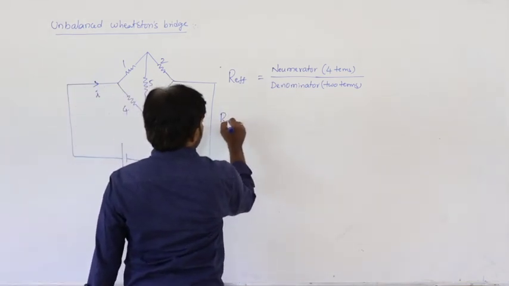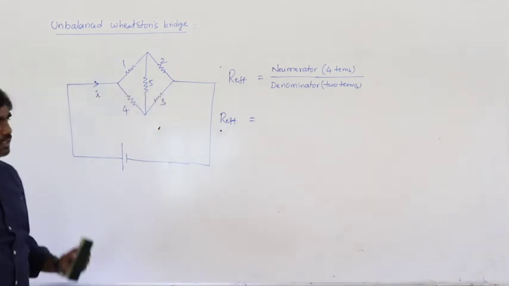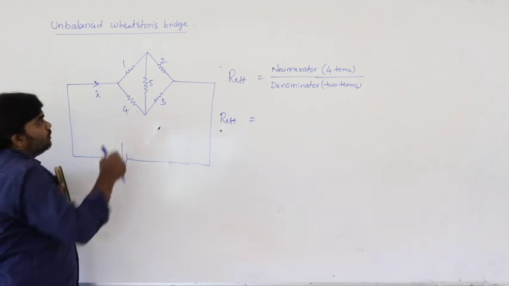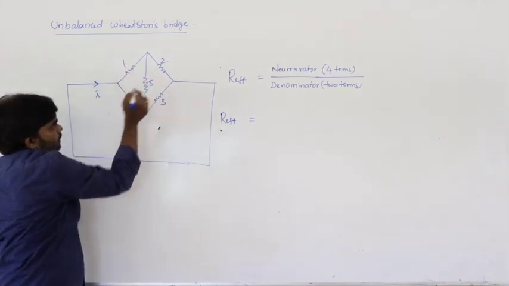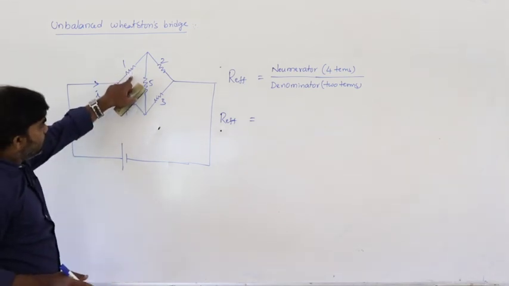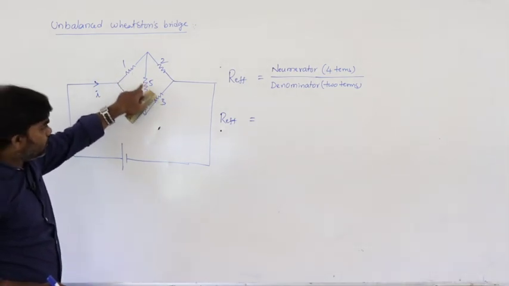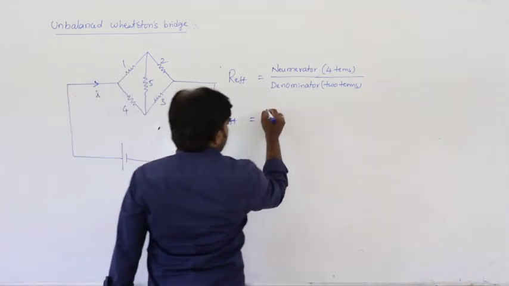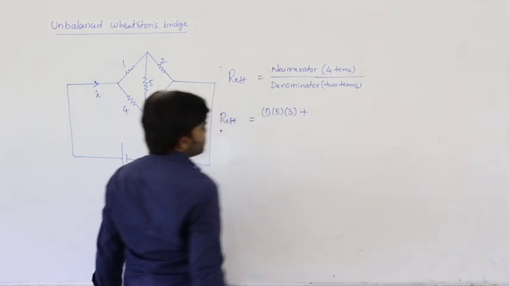See here, 4 terms of the numerator. So multiply these 3. Listen carefully. P, S, G. Multiply these 3. 1, 5, 3. 1 into 5 into 3 plus.